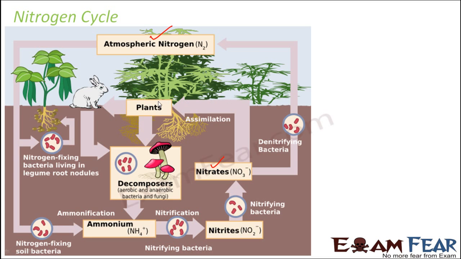These nitrates can be utilized by the plants. When the plants die, the decomposers will act on them and ammonification will take place. So ammonia will again be formed, right? And again, denitrifying bacteria will convert the nitrates back into the atmospheric nitrogen. So this entire process is known as the nitrogen cycle.